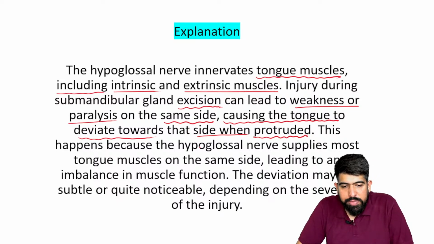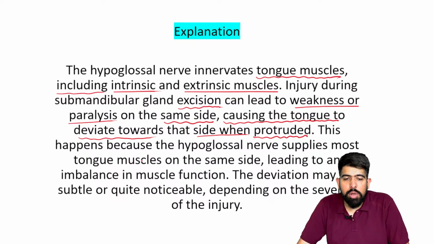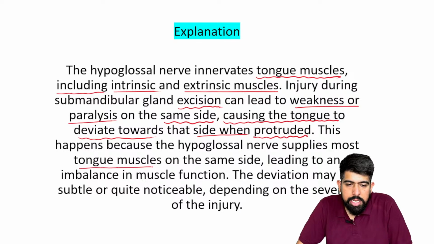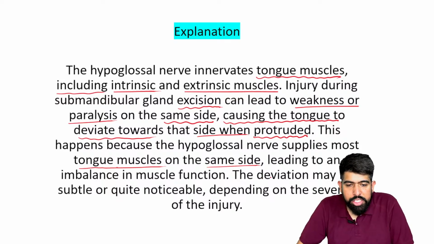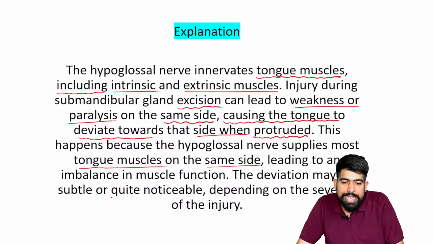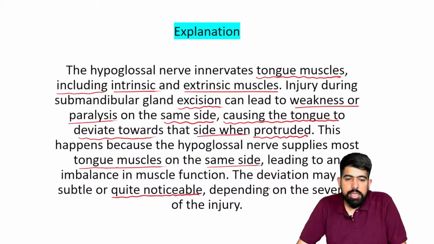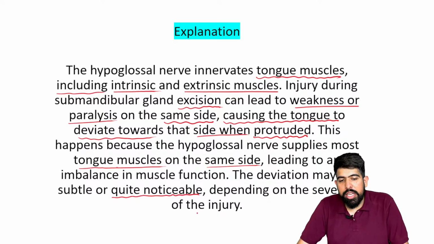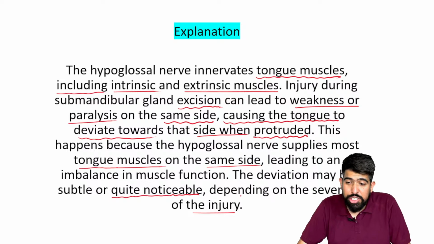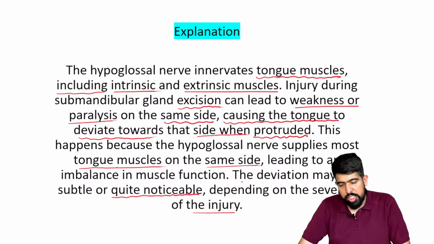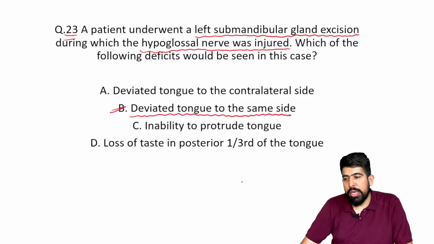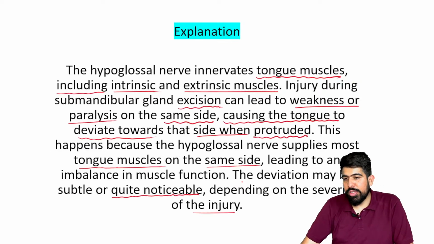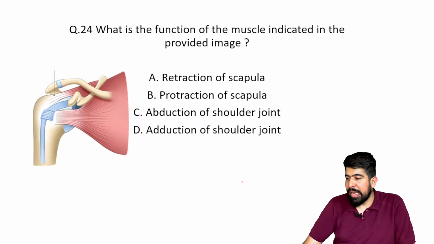And this happens because the hypoglossal nerve supplies most of the tongue muscles on the same side, leading to imbalance in the muscle function. The deviation may be subtle or quite noticeable depending on the severity of the injury. So what should be your answer in this case? The tongue will be diverted to the same side, right? So this was your PYQ.